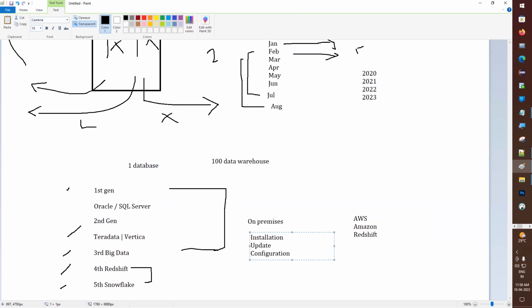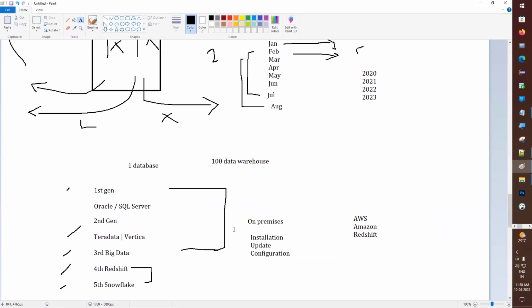There are lots of things happening, right? So you can see, if you are chatting with your friends using WhatsApp, without installing WhatsApp, are you able to chat with your friends? No. Without installing it is not possible. But if you are chatting with Facebook, you can directly go to the Facebook website, and from there you can directly chat with them, right?